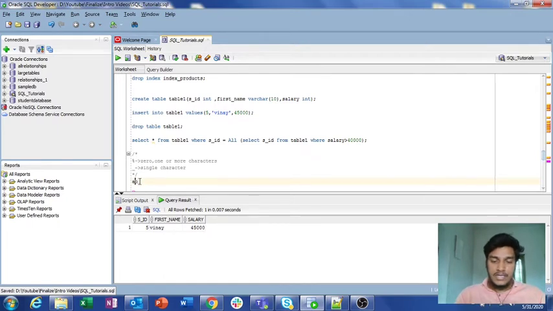Suppose you mention a%b, that is a percentage b, then it means starting with a and ending with b, and in between we have either zero characters, one character or multiple characters. That means the minimum length is 2, if the percentage stands for 0 characters. Suppose we have n characters in between, then the length is n plus 2. So this is how percentage and underscore work.